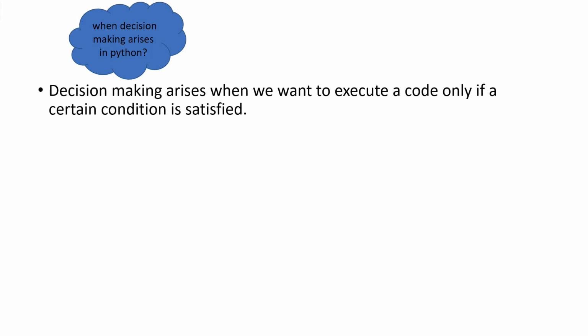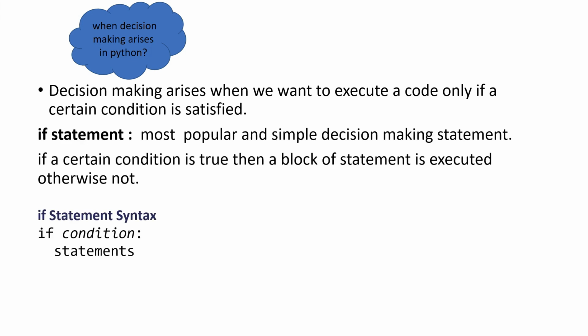Now let's discuss the first decision making statement, that is the if statement. The if statement is the most popular and simple decision making statement. It will only execute the block of statements when the condition is true. But when the condition is false, it will not execute that block. It will only execute the block of statements when the condition is true.